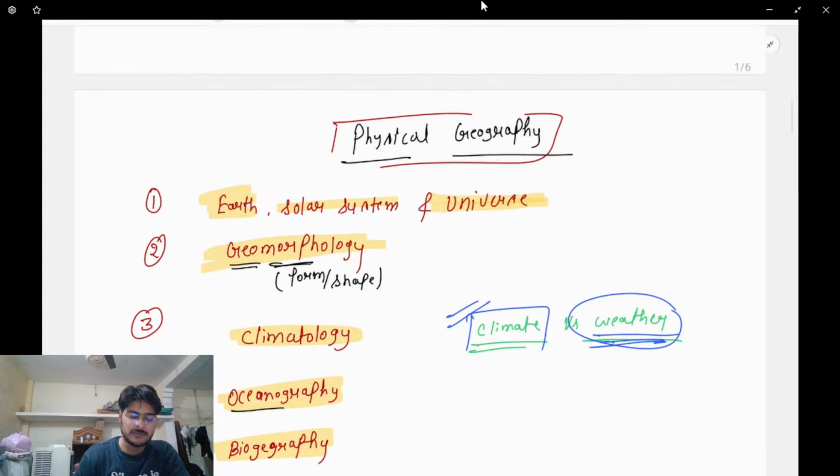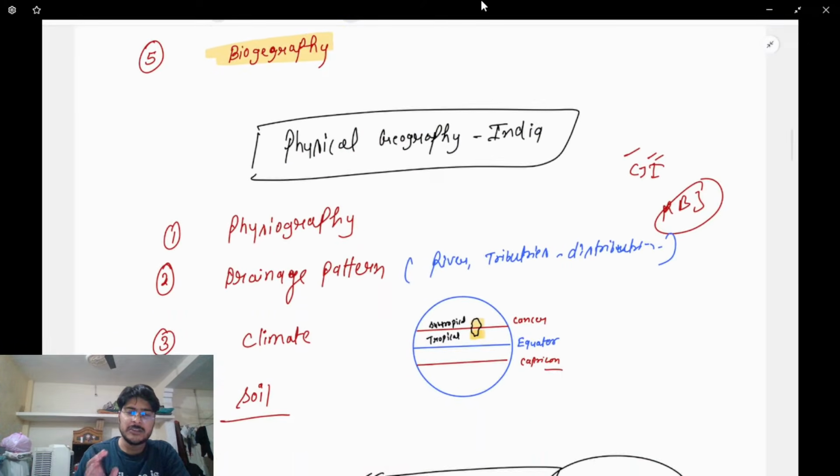So this is the syllabus of physical geography, and then physical geography in the context of India is Indian geography. Indian geography will discuss the physiography of India, where India lies, the northern and southern tip, and drainage, meaning rivers. We'll talk about these things here, climate and the soils.